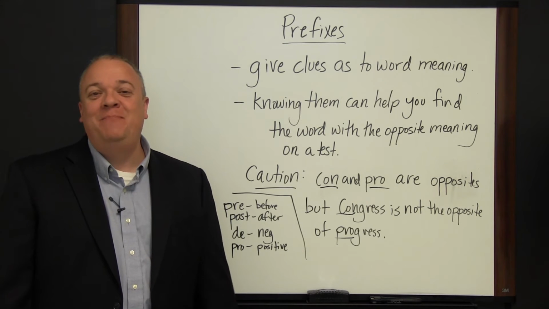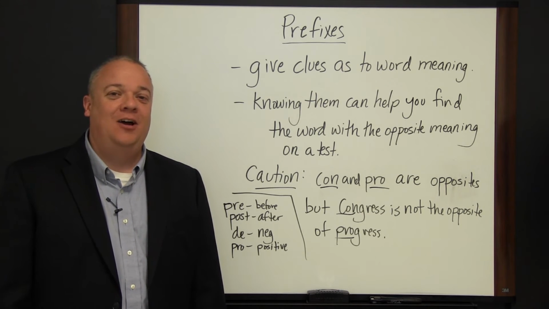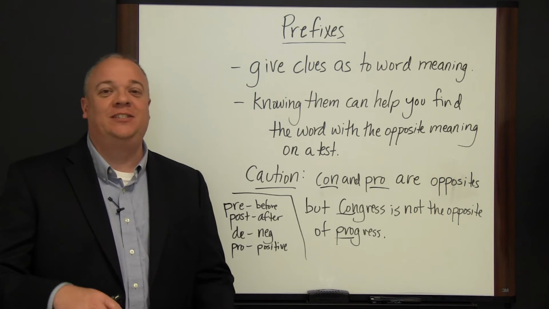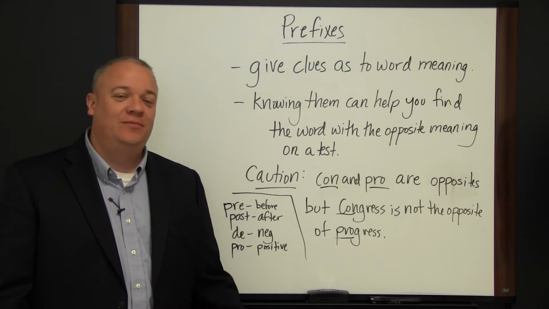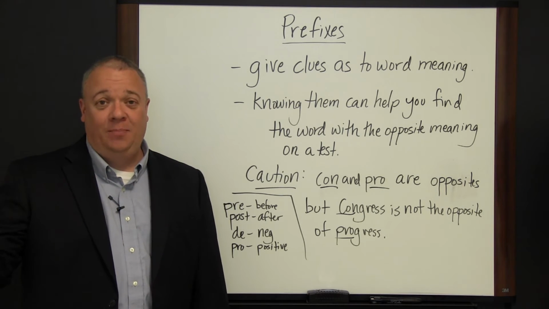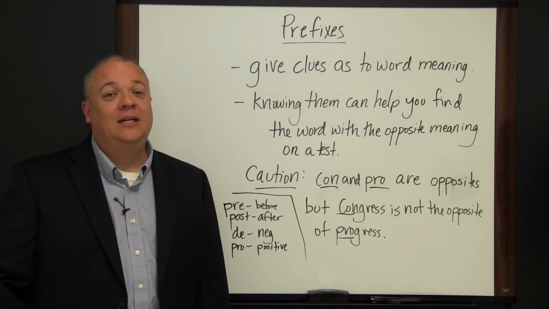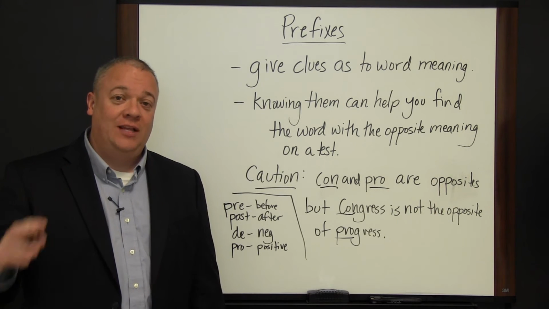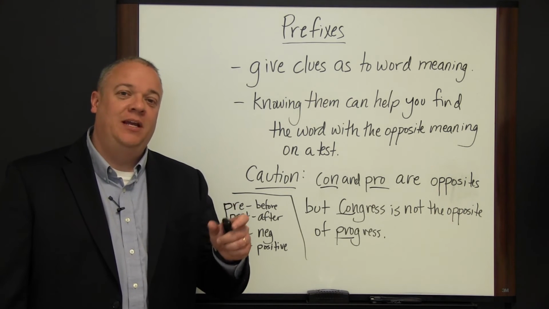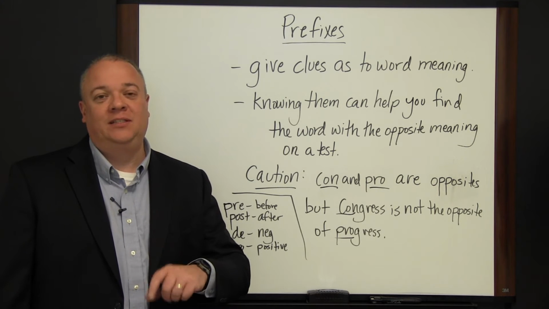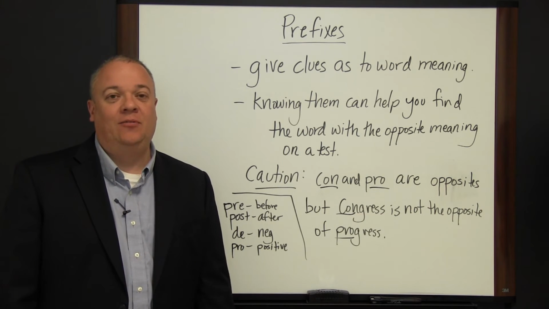Anyway, that's been just a basic introduction and overview of the importance of prefixes as a test-taking strategy of knowing what they mean to help you determine the meaning of a word, and also to assist you if you're being asked to look for the opposite. If you know what the prefix means and you know what the opposite of that prefix is, it makes it a snap to find the right answer.